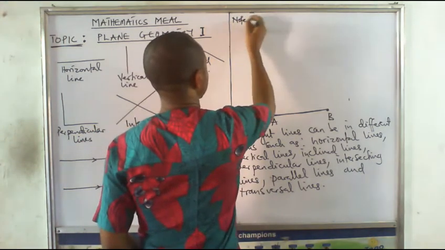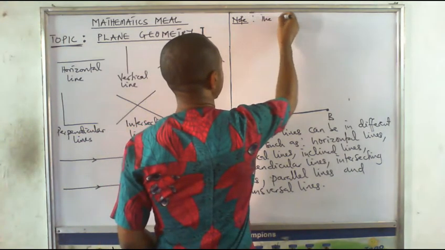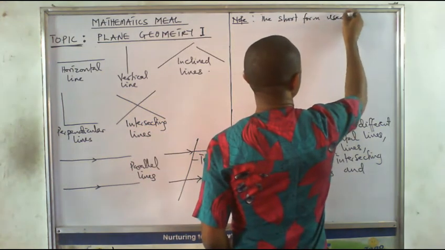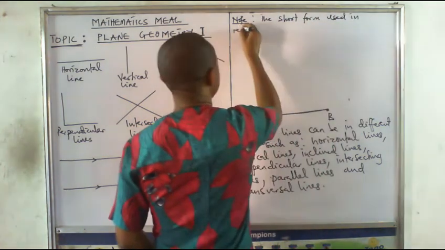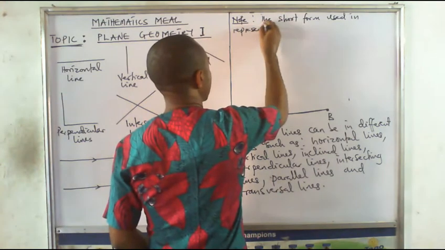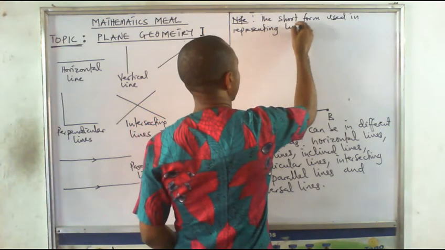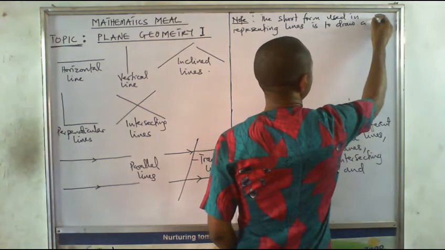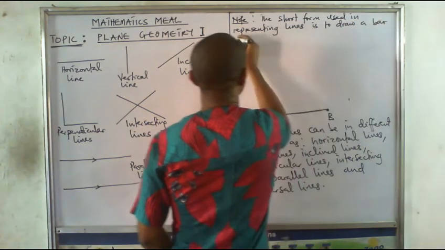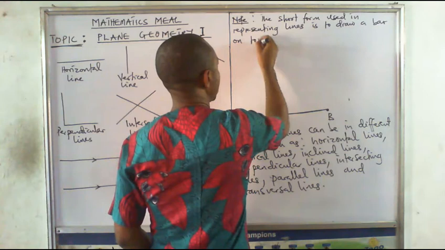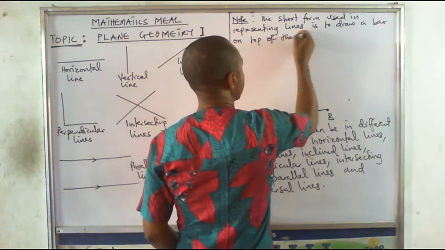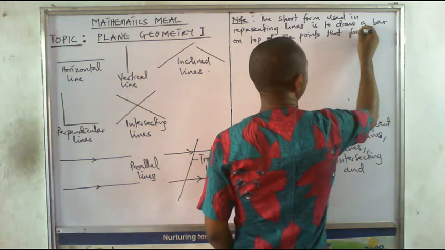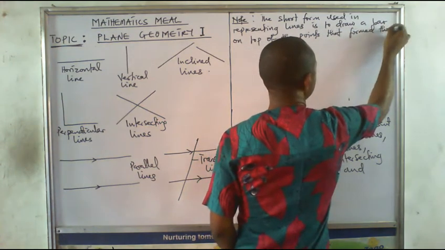The short form used in representing lines is to draw a bar on top of the points that form the line.